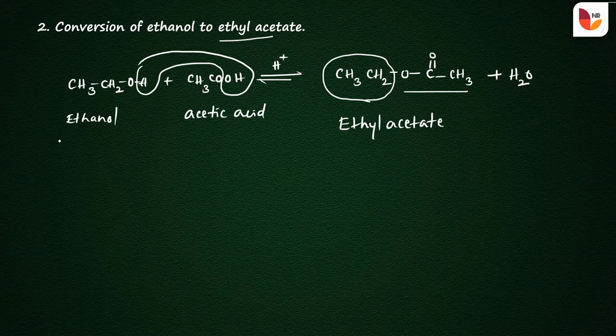That is, when ethanol reacts with acetic acid in the presence of concentrated sulfuric acid, which acts as a catalyst and is used as a dehydrating agent, it forms ethyl acetate as the main product.